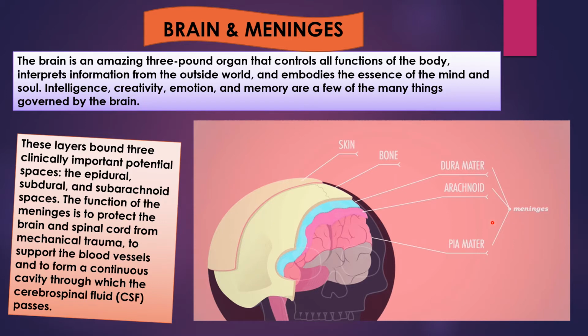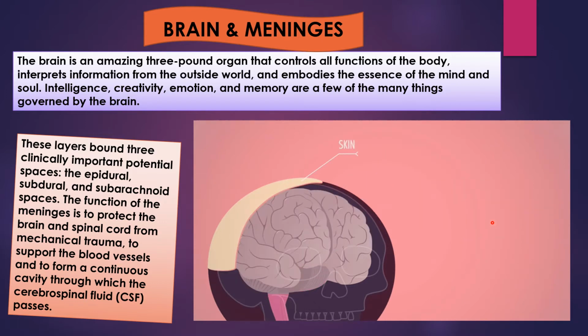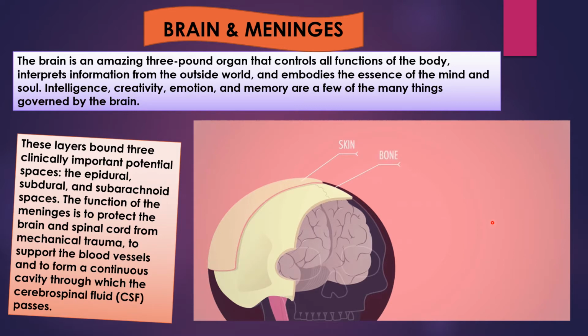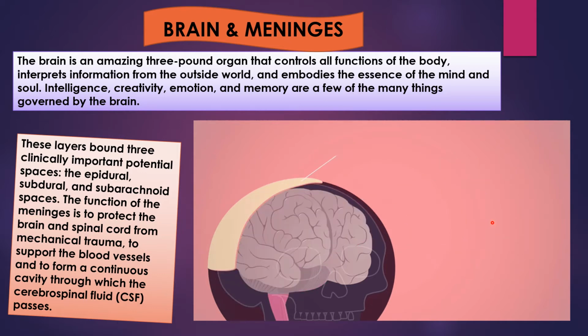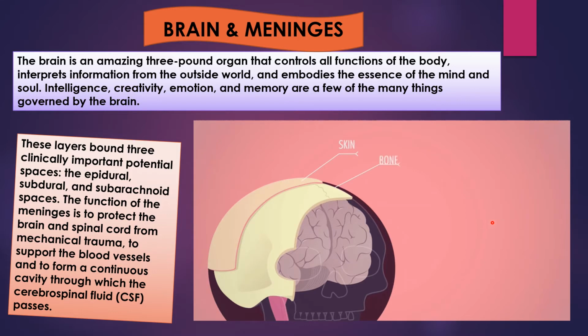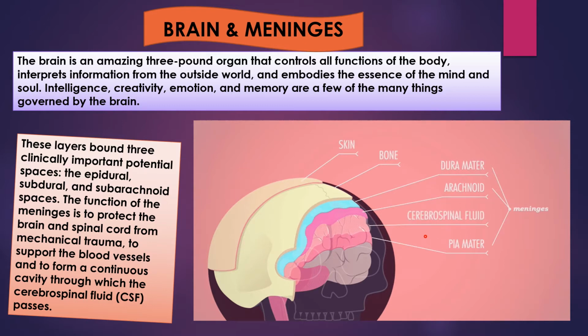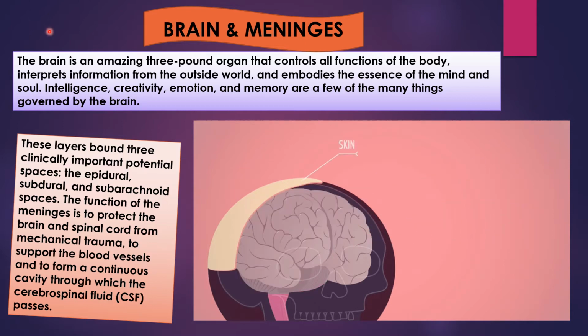There are fluid-filled spaces in between the meninges. Under the dura mater, the space is called subdural space, and the space in between arachnoid and pia mater is called subarachnoid space. The latter space is filled up with CSF or cerebrospinal fluid. CSF or cerebrospinal fluid, this one.